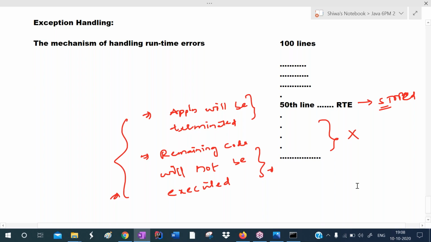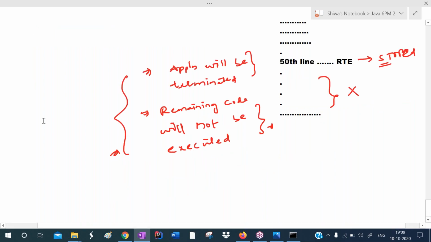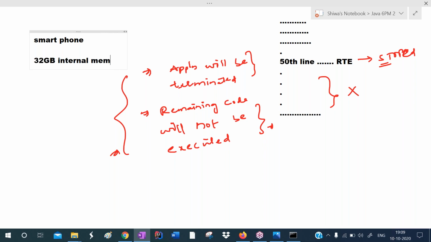For example, you have one smartphone. Assume that the smartphone has 32 GB internal memory. No supporting card is there, no external memory, only 32 GB internal memory. Now assume that the 32 GB memory is fully used. You stored movies, audio songs, video songs, some important documents, so the memory is full.